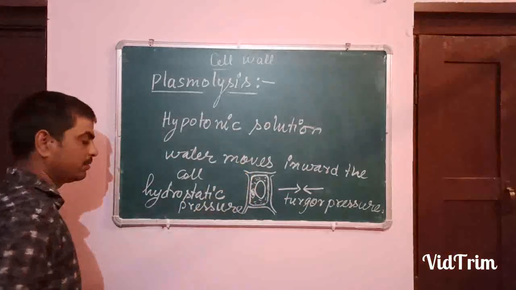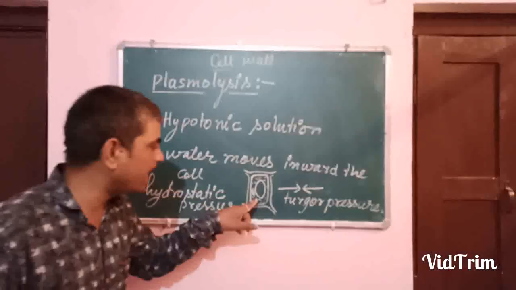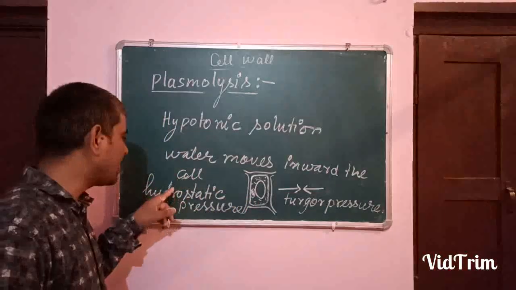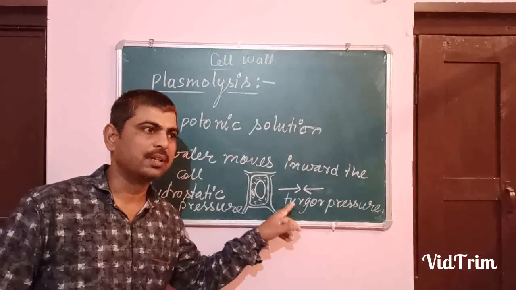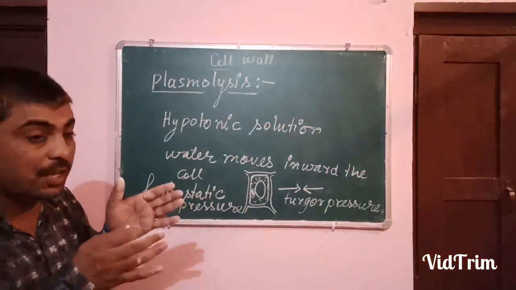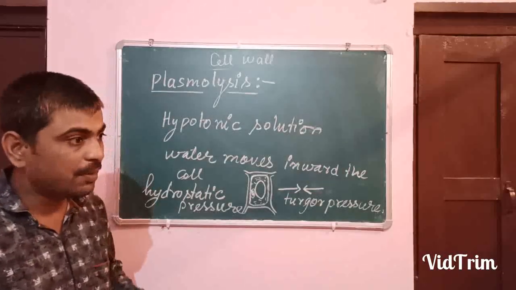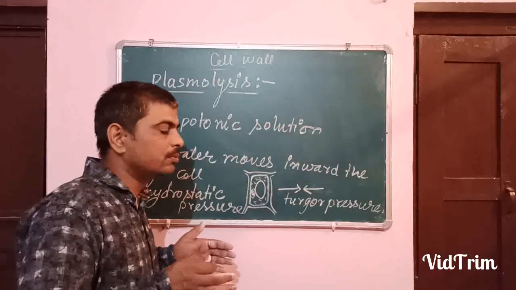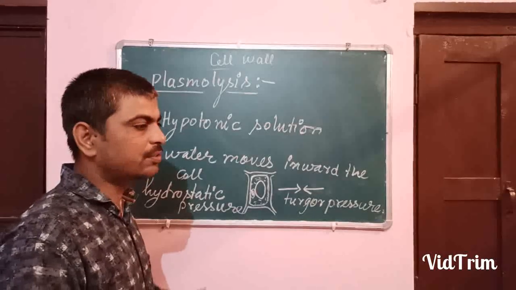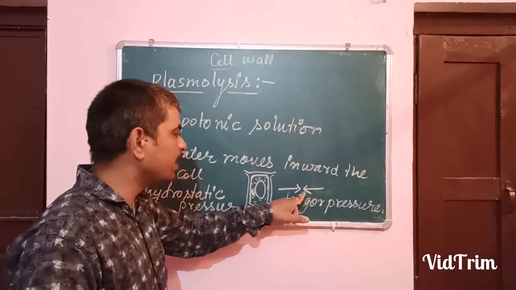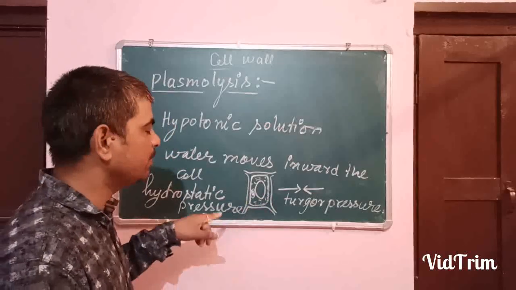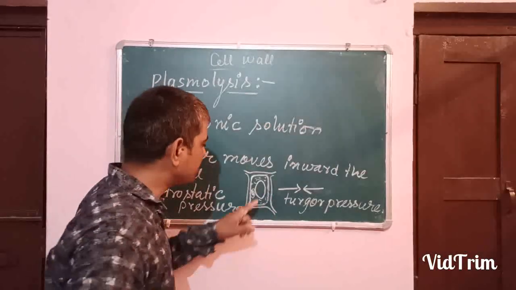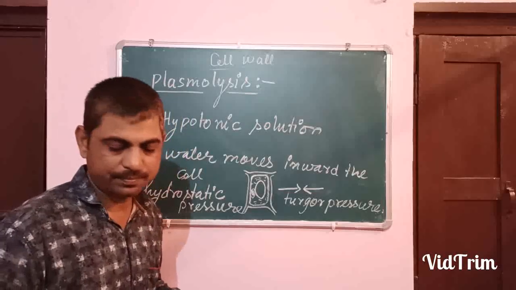Hydro means water. The pressure exerted inside the cell because of water is called hydrostatic or turgor pressure. This pressure is exerted on the cell wall. The cell wall also tries to maintain its rigidity, so it exerts force inside the cell on the plasma membrane, and because of that the shape of the cell remains fixed.